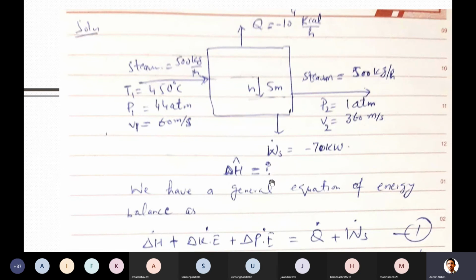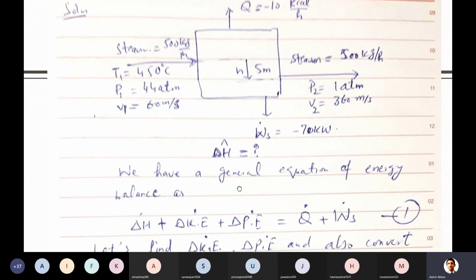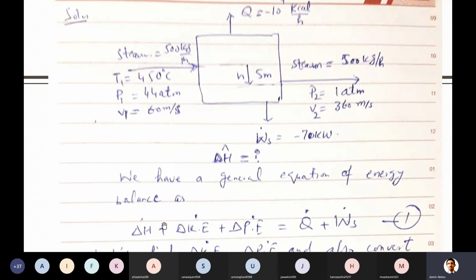In order to find this change in the specific enthalpy, we should have the change in enthalpy and flow rate. Flow rate we have here, but we don't have the change in enthalpy per unit time. That you can find with the help of the energy balance equation, which you just derived in the last slide. So del H plus del K plus del P is equal to Q plus Ws. In this equation, how many terms do you already know, or how many do we have to find? For example, del H dot we are looking for.